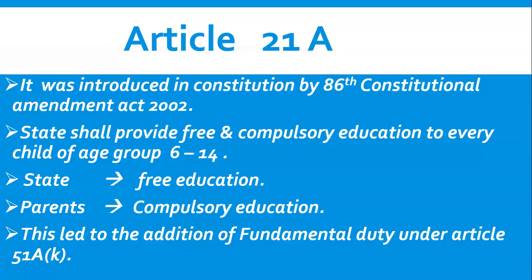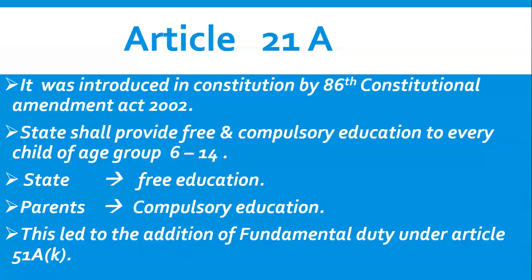So what does Article 21 capital A say? It says that the state shall provide free and compulsory education to every child of the age group 6 to 14. Now what does it mean? It means that it is the duty of the government to provide free education to all the children who lie in the age group of 6 to 14. Suppose there is a child in your home whose age is 7 years, then it is the duty of the government to provide free education to that child. Okay, so it is the duty of the government to provide free education to all the children of the country whose age is between 6 to 14.